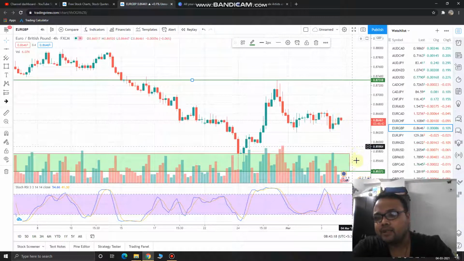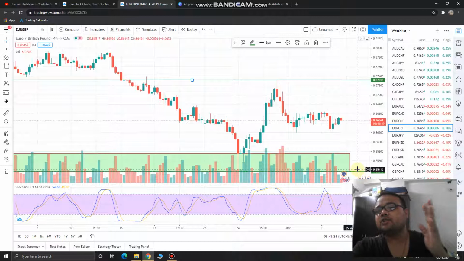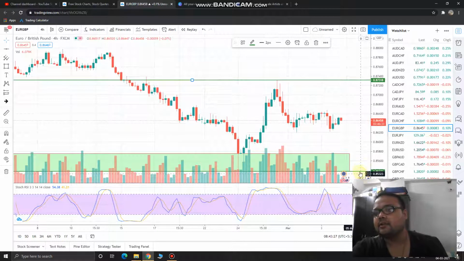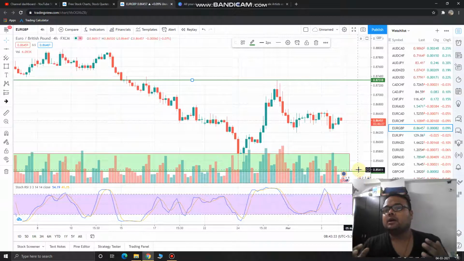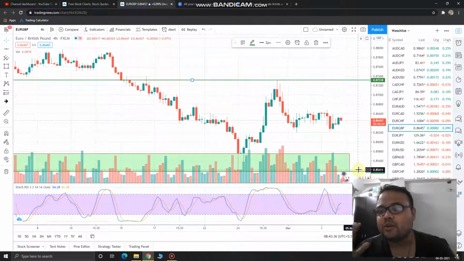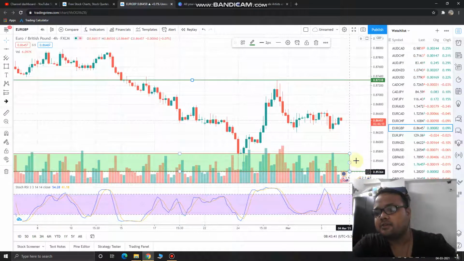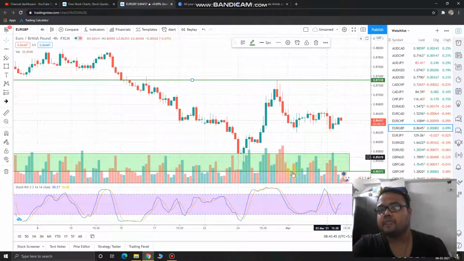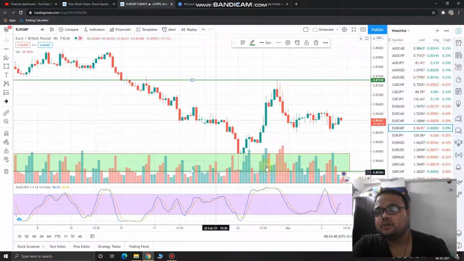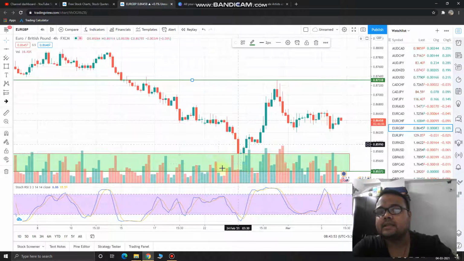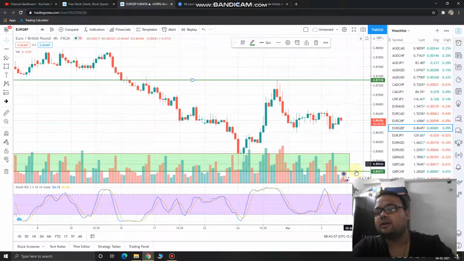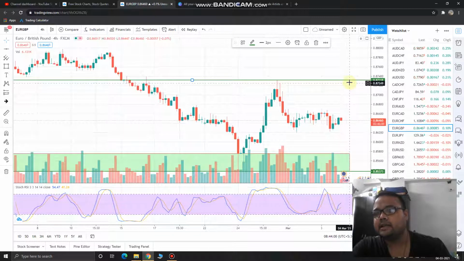If the market comes down and hits this particular point, you just need to observe carefully how the market is reacting. If the market slips here, then wait for the market to make some big red candles. Just wait for the volume to come, then only short the market. And in case the market reverses from here, because there was a support available, then again wait for volume, again wait for good price rejection like this. Then only go for a buy order, and your target will be this 0.8731.